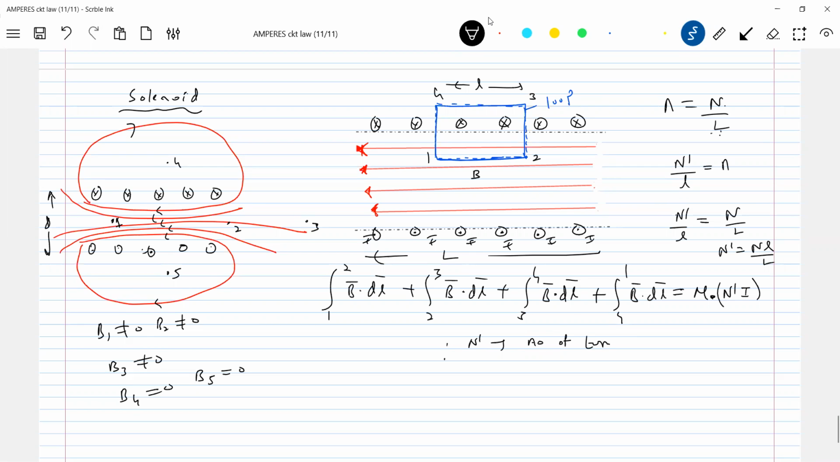Number of turns encircled in loop. Let's come for this one.